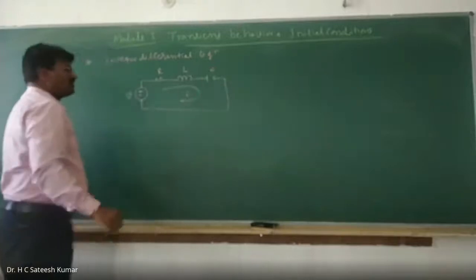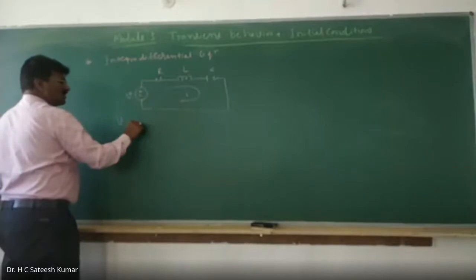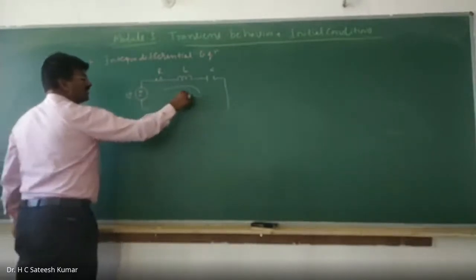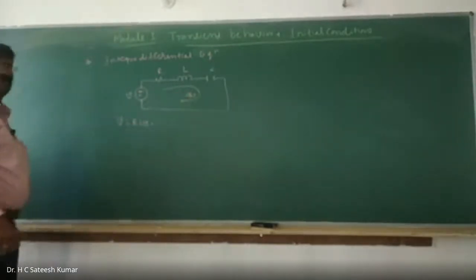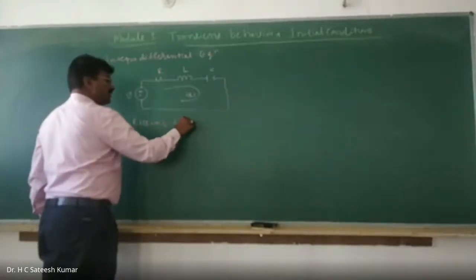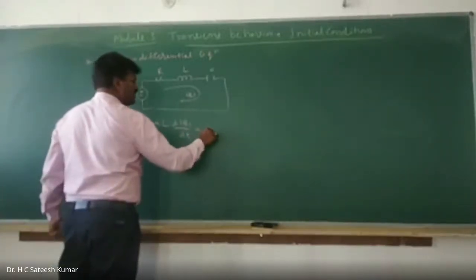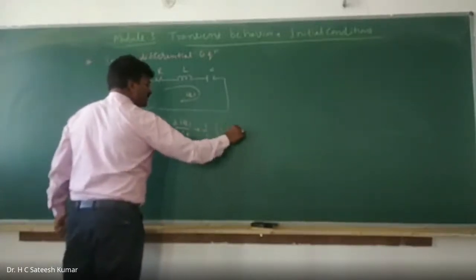So V can be represented as V equal to R into i of t, where i of t varies with respect to time, plus L into di of t by dt, plus 1 by C into the integration of i dt. We can write it like this.